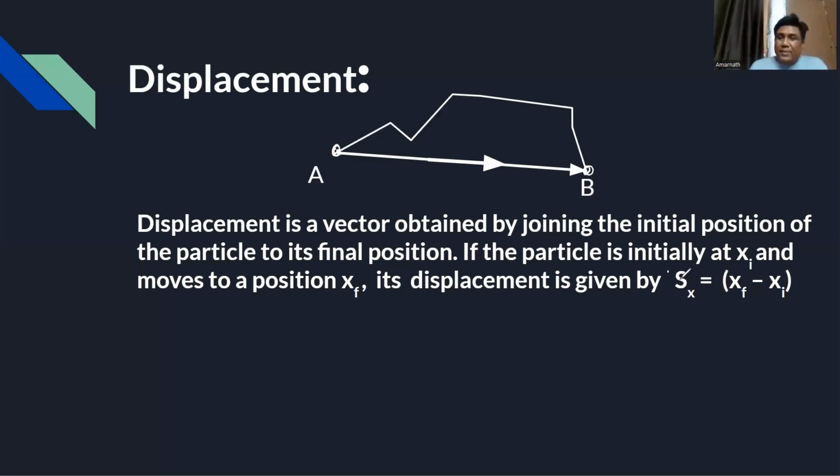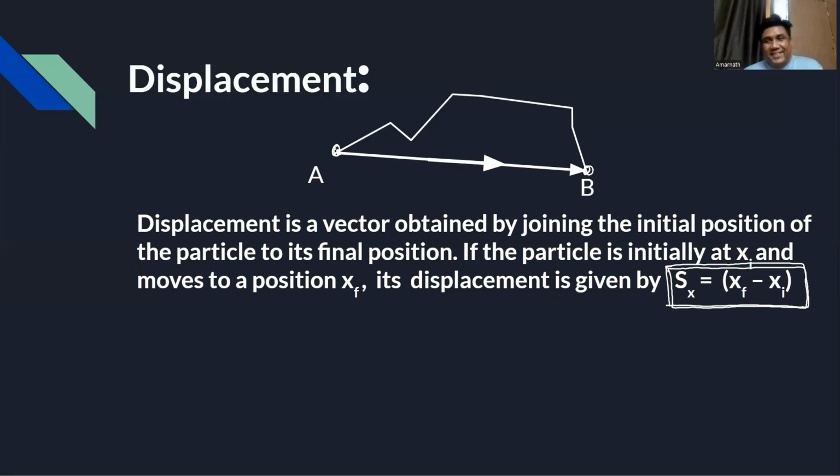So this is the basic vector definition of displacement. Similarly, as we have already discussed, displacement is a vector quantity because it follows the vector law and it has a definite direction. That is why. And the SI unit is meter only.